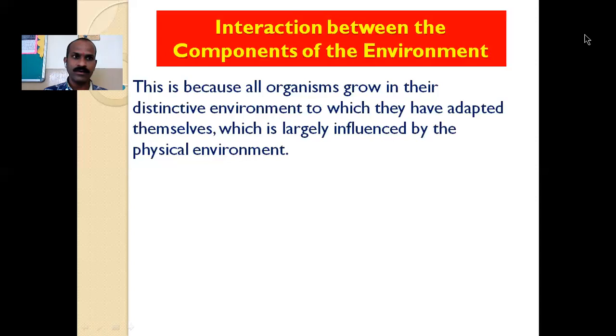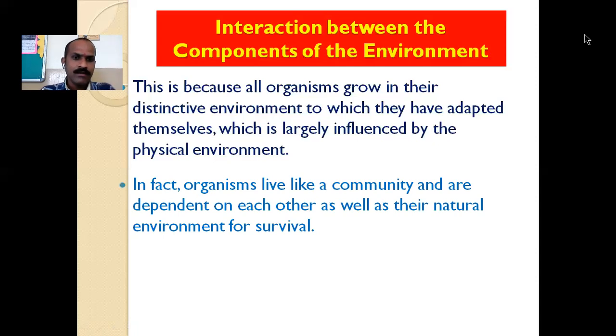Why is the chinar tree found only in the colder regions like Kashmir? Because the chinar tree has adapted to the cold climate, not the hot climate. So it is found only in colder regions like Kashmir, not in the Gangetic Plain. In fact, organisms live like a community and are dependent on each other as well as on their natural environment for survival.